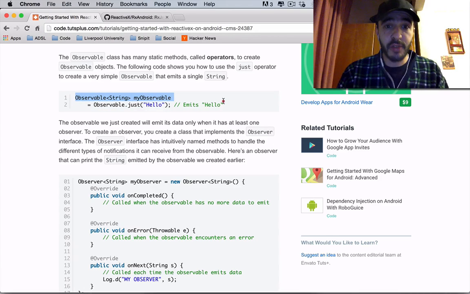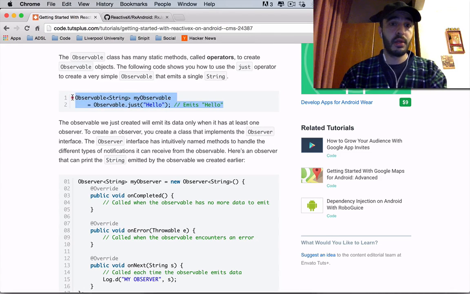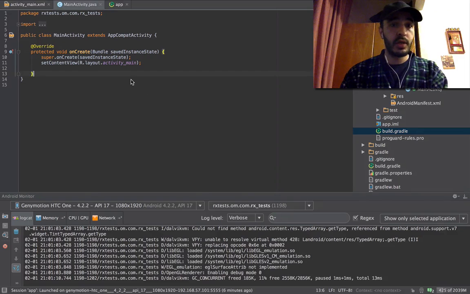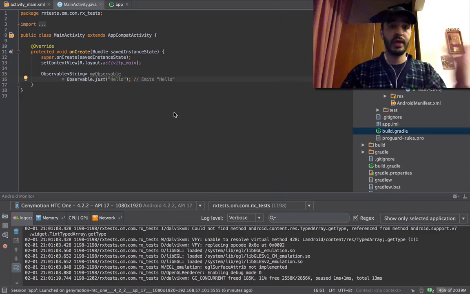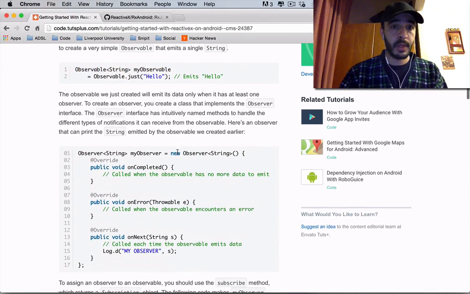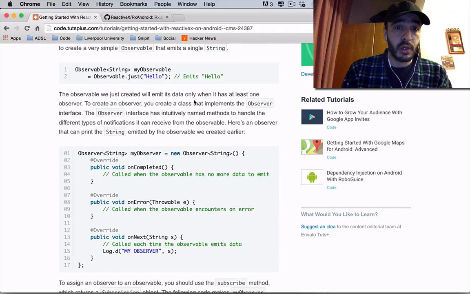This is one of those methods, the just operator, which doesn't do anything now. It just emits one object called hello. The observable we just created will emit its data only when it has at least one observer. To create an observer, you create a class that implements the Observer interface.